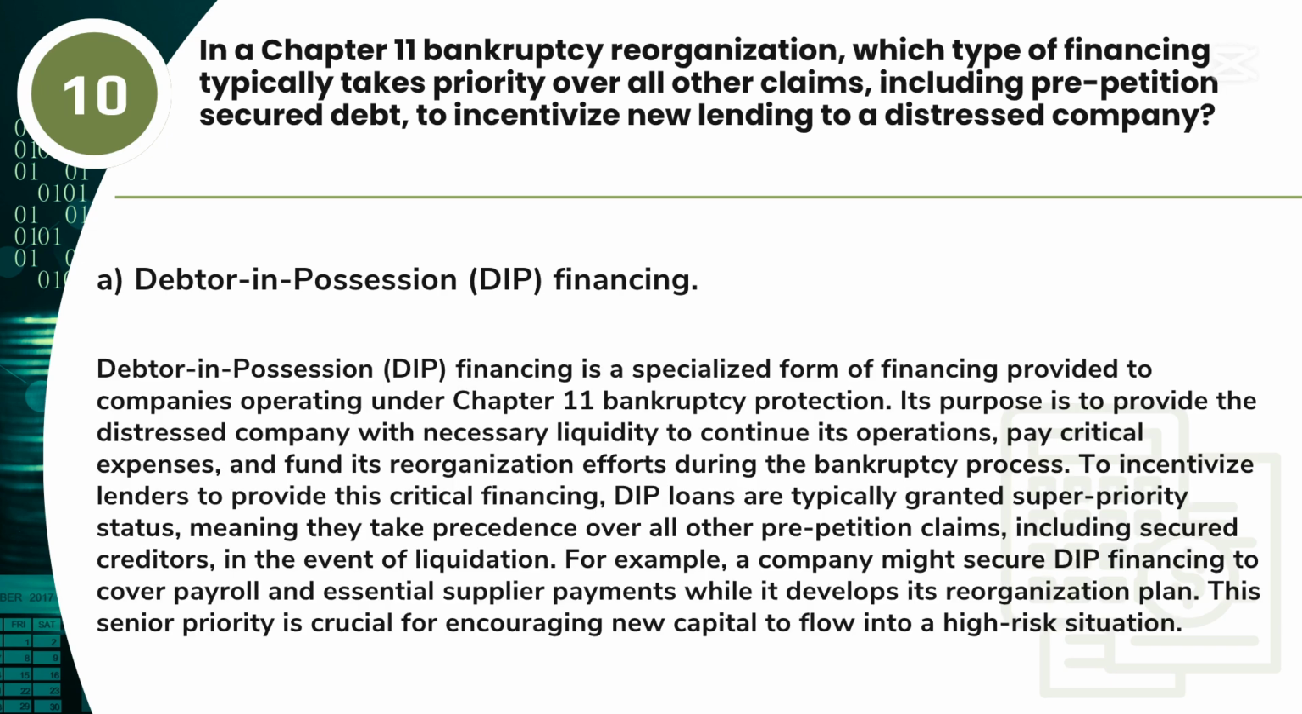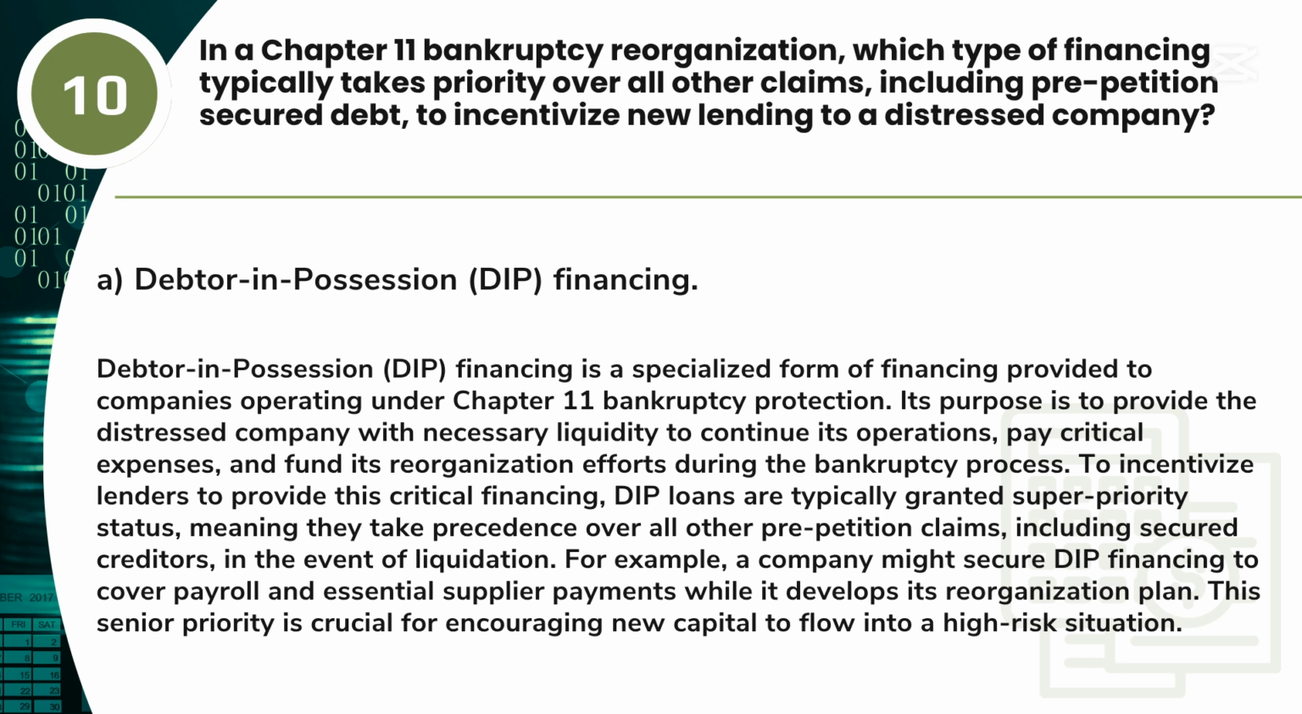Answer: A. Debtor in possession, DIP, financing. Debtor in possession, DIP, financing is a specialized form of financing provided to companies operating under Chapter 11 bankruptcy protection. Its purpose is to provide the distressed company with necessary liquidity to continue its operations, pay critical expenses, and fund its reorganization efforts during the bankruptcy process.